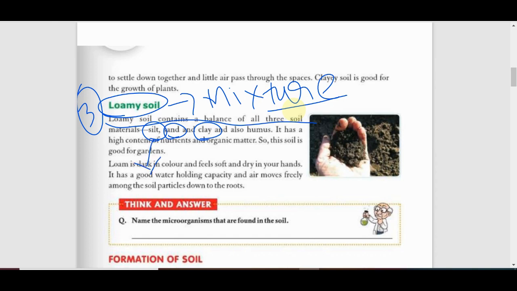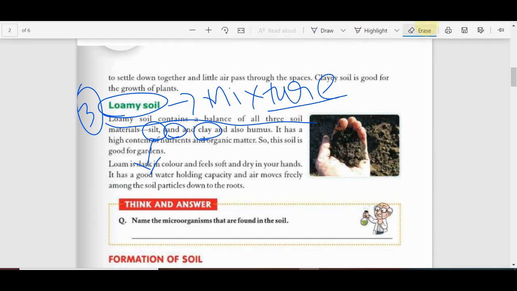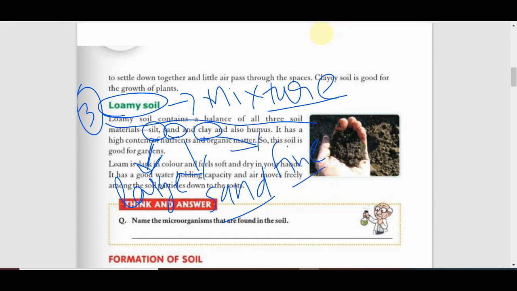Silt is made by large particles. So you have to remember, silt soil is made by large particles, and sand soil, I think you know, is sand, and clay soil is made by fine and small particles. So we can say loamy soil is a mixture of the large particles of silt, the small particles of clay, and the sand particles, and it contains high humus.